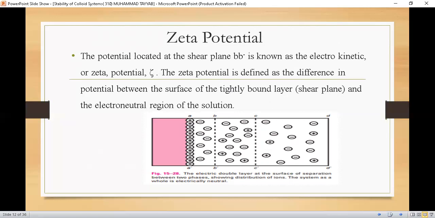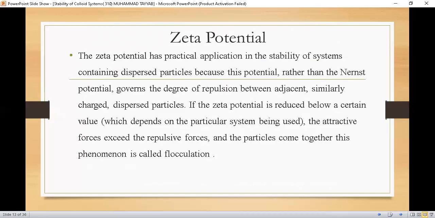The surface of the particle is now shifted from A dash to B dash. So the potential difference between this layer and the electroneutral region of the solution is called the zeta potential. And this zeta potential is an important parameter for the stability of the colloidal system.